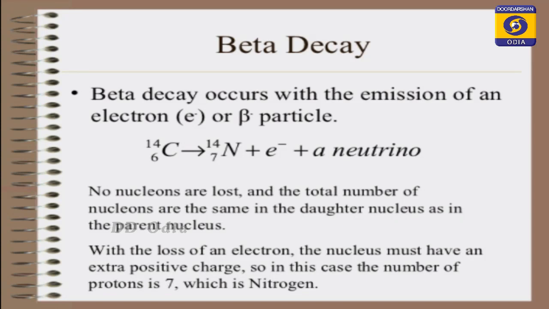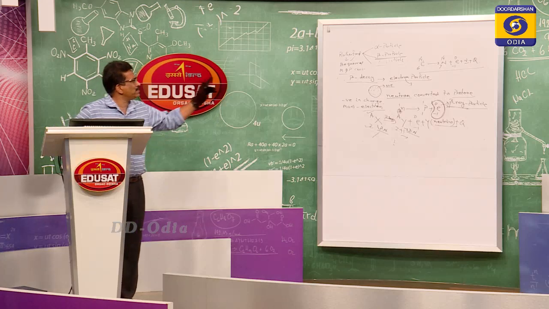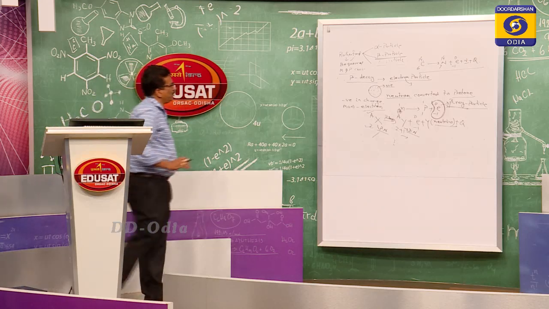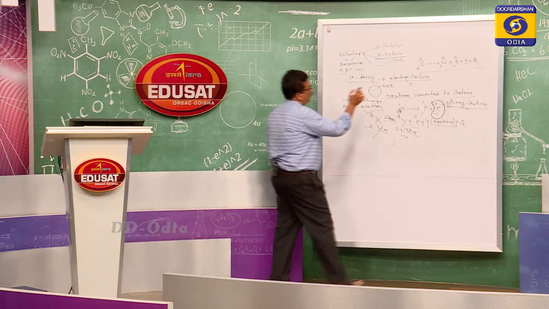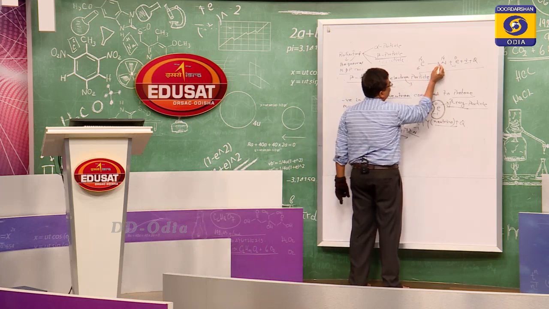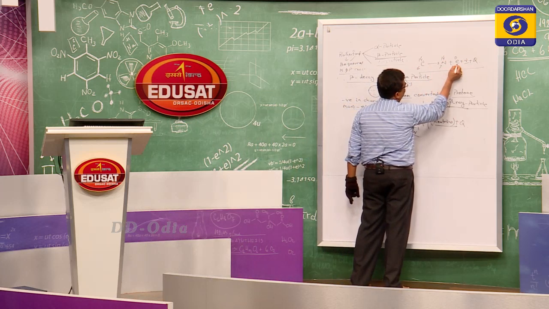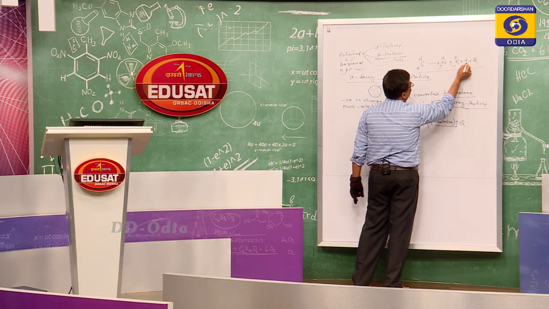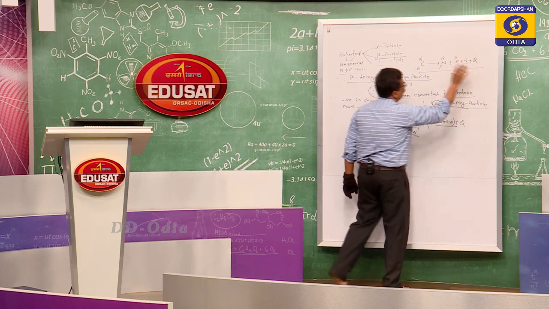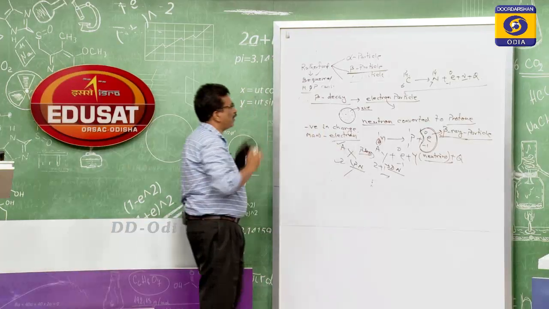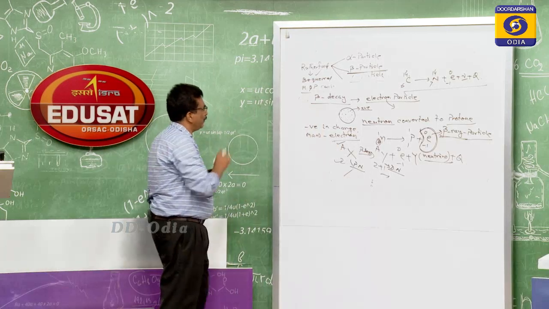So this beta decay will produce the neutrino with its high energy gain, and this beta decay and the neutrino we represent in the example of C 6, 14 to N 7, 14. This is the beta, this is the neutrino with the energy. So this is about the beta decay.